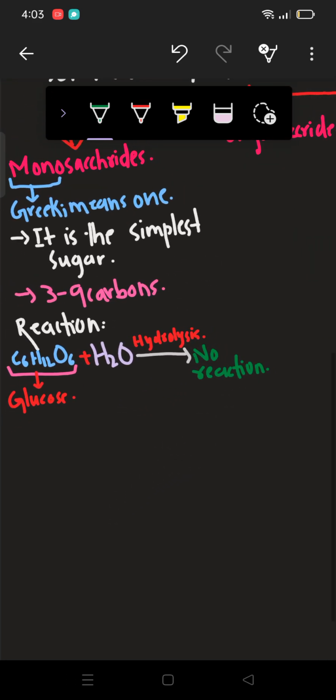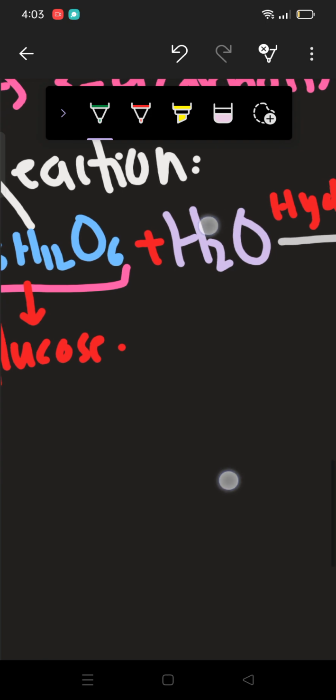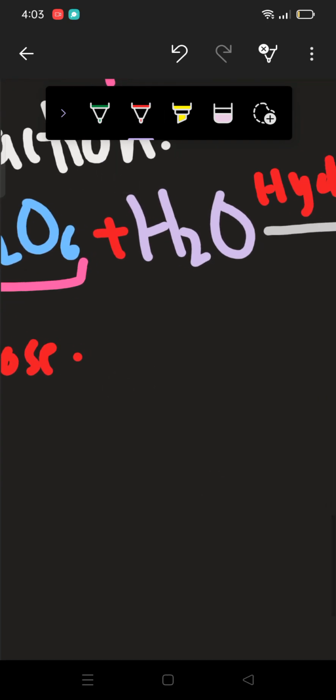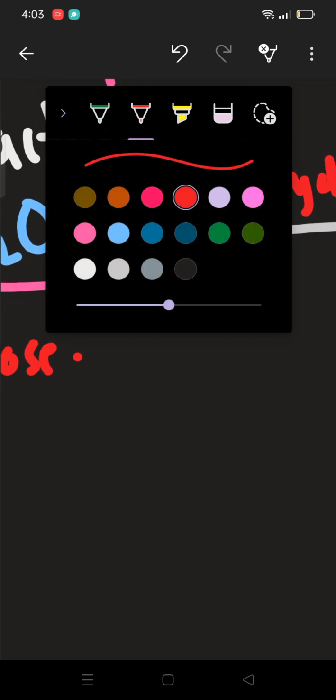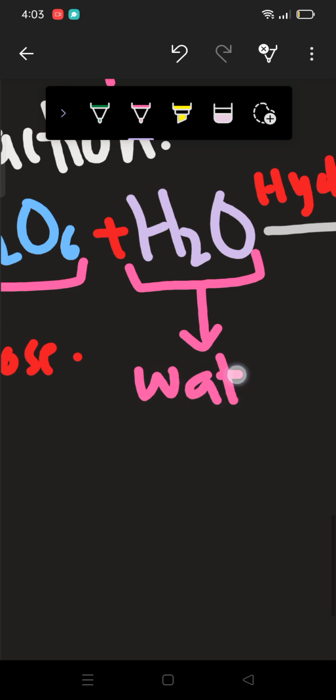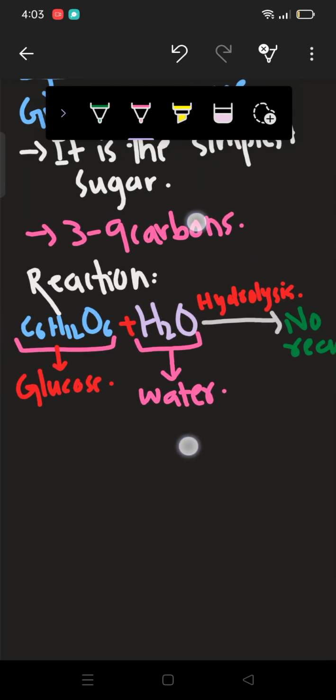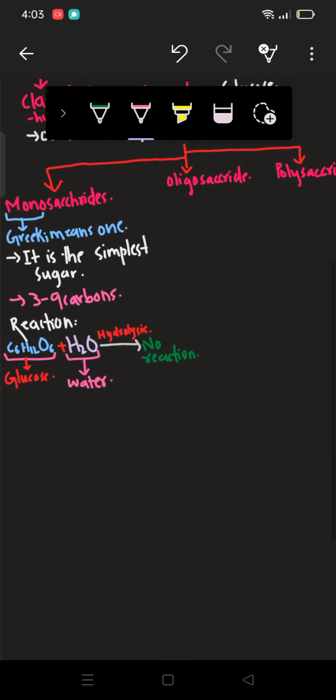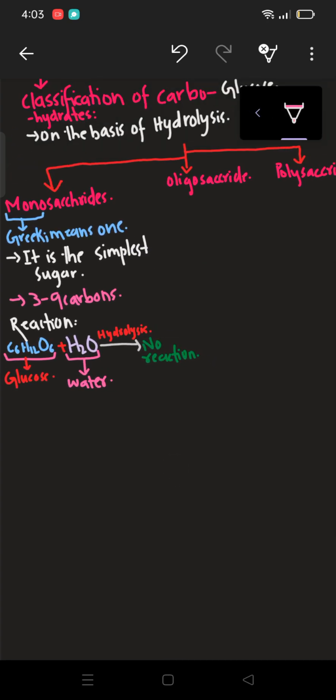So if I take glucose, the 6-carbon sugar C6H12O6, and make it react with water because I am doing hydrolysis, there will not be any result. There will be no reaction, just because these carbohydrates cannot be further simplified on hydrolysis.